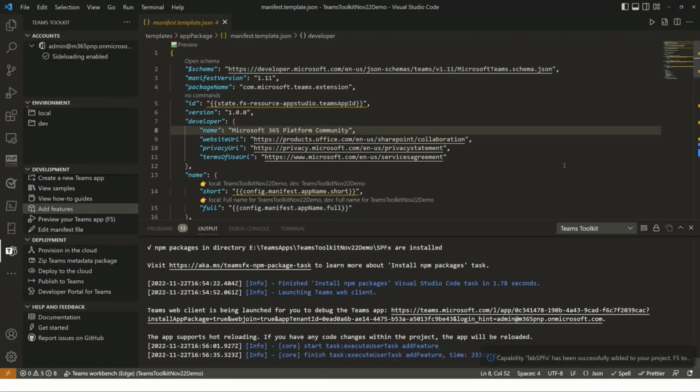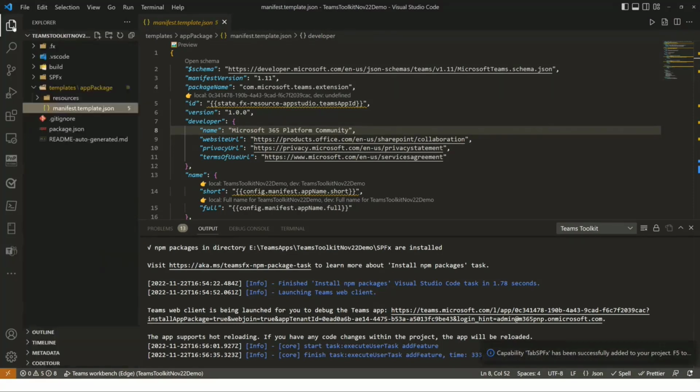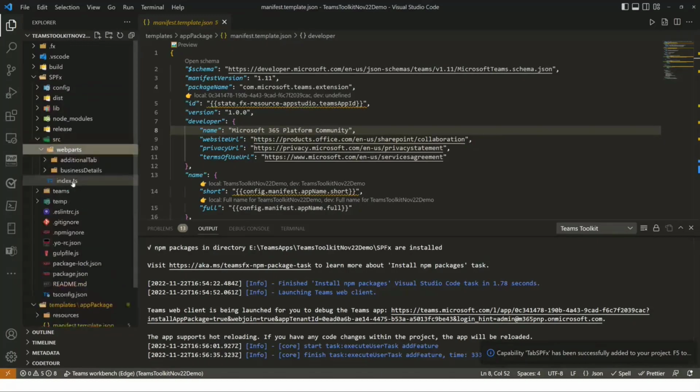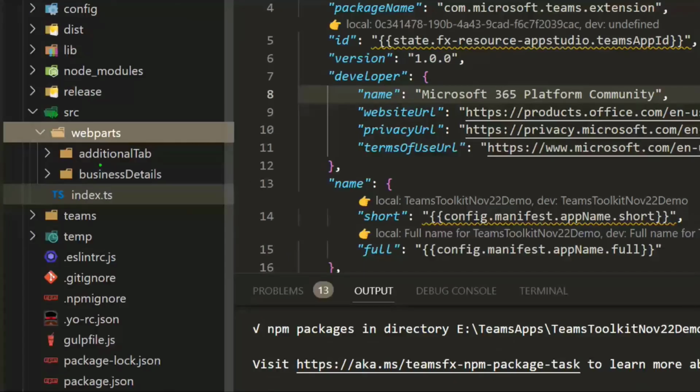So making sure that it's available. There we go, tab is available. We have a message in here. And if we go to the solution structure, extend to SPFX, we can actually see that we have two web parts available, which are then these tabs. Well, they could be exposed as personal applications even in Outlook, but that's a separate discussion. That's not a demo of today.